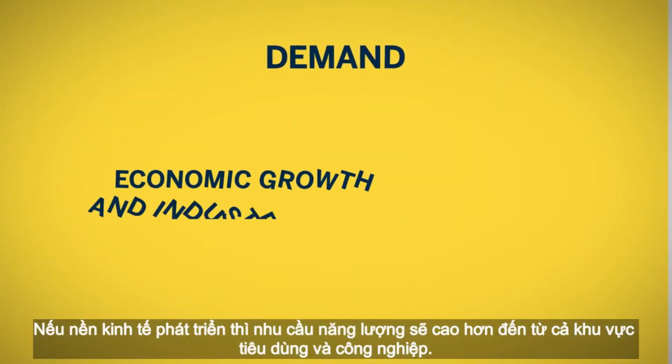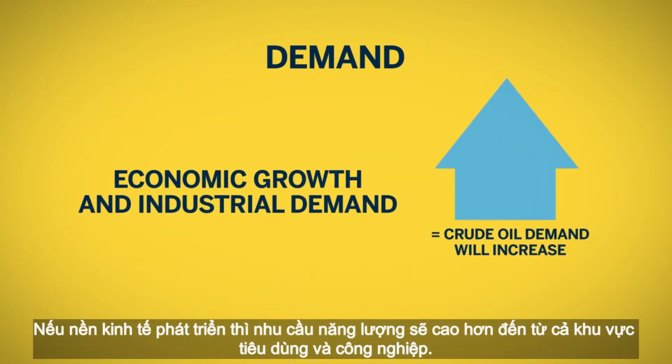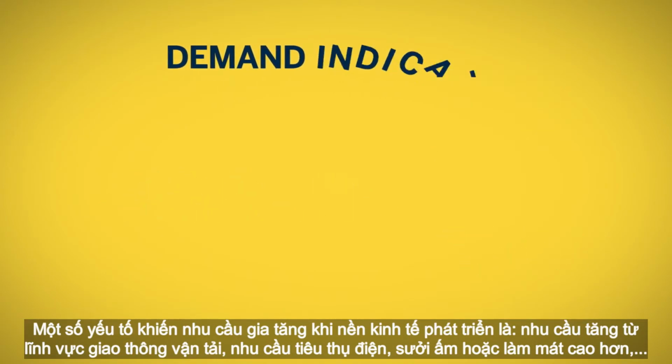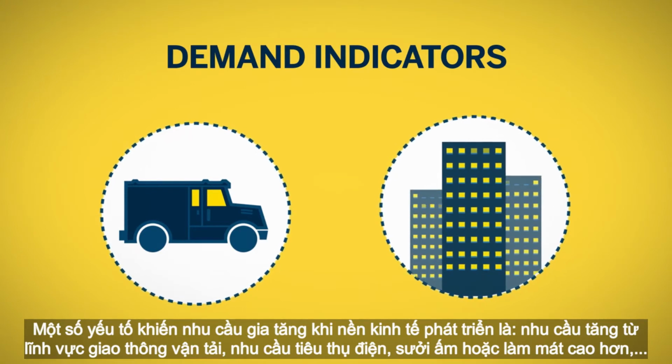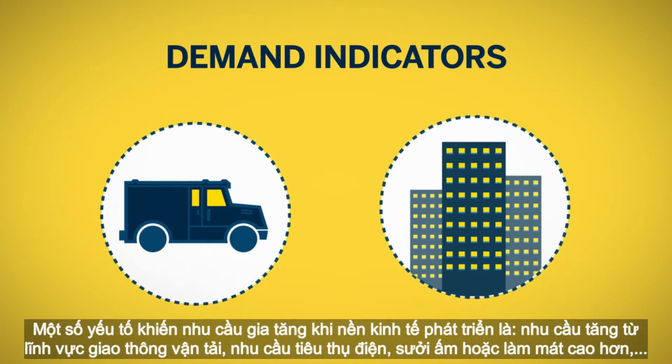When economies are growing, you may see increased demand for energy for both consumers and manufacturers. Some of the signals might include increased automobile sales and transportation. As new homes and buildings are constructed, they will need heating, cooling, and electricity. And as manufacturing increases, you may see higher demand for energy inputs.